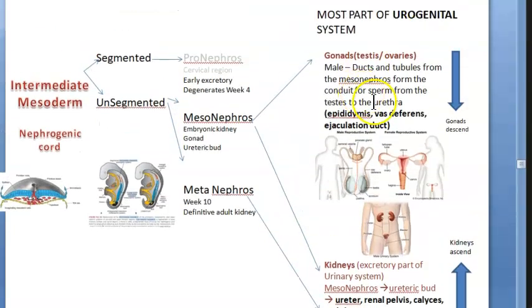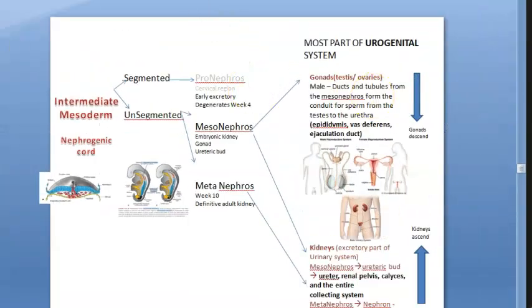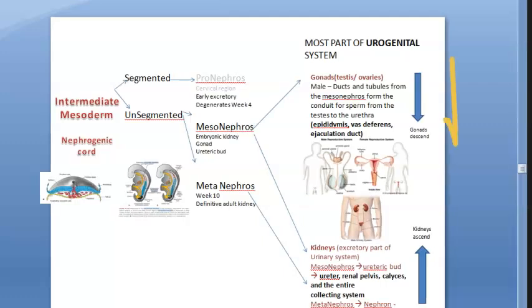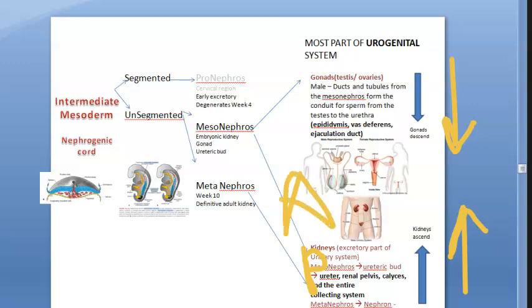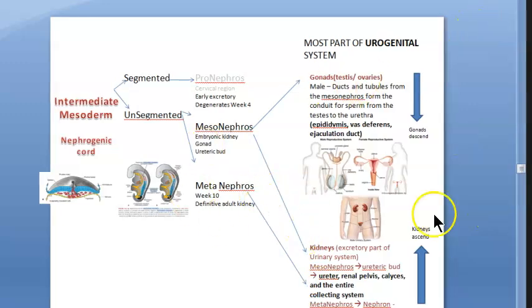Guys, just understand this. After all this develops, the gonads will descend. Gonads will descend, but the kidneys will ascend. Testis will descend, kidney will ascend. So kidney initially is pelvic, then it will become abdominal. So in case there is any developmental anomaly, somewhere in the portion between these two, you can find your kidney. Abnormal position of kidney can be there.